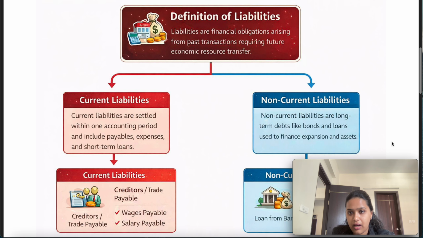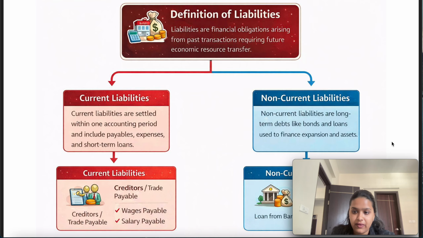Next is liability. How many classifications do we have under liability? I hope you are all aware of what a liability is. Whenever we are under an obligation to pay someone money, or to provide some services, it is considered a liability. Only one classification exists for liability: current and non-current.